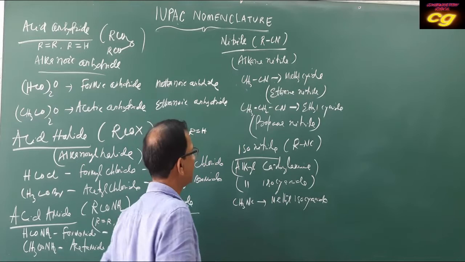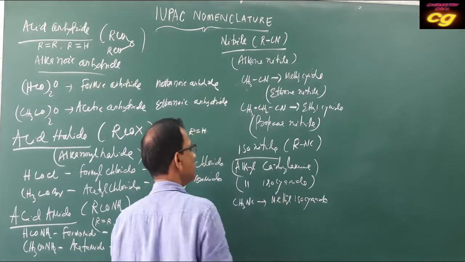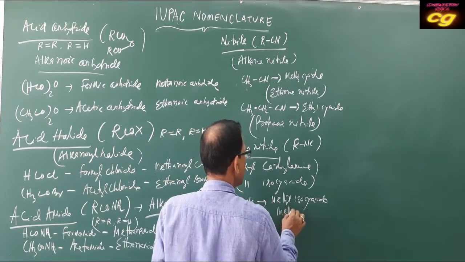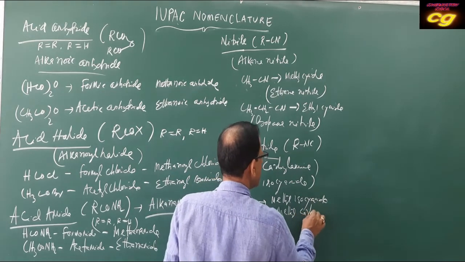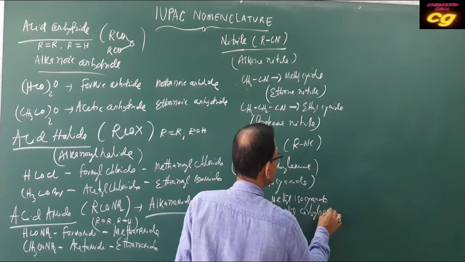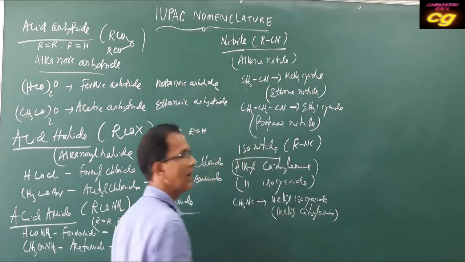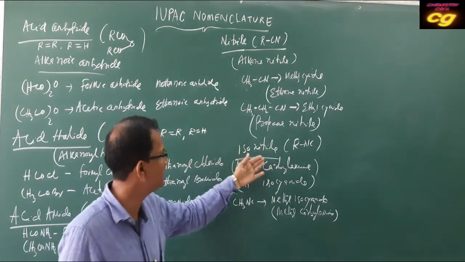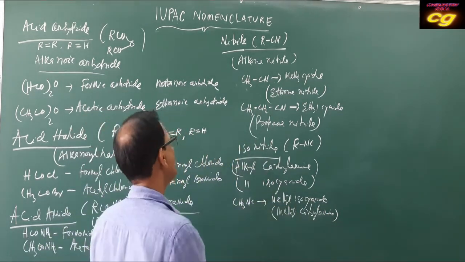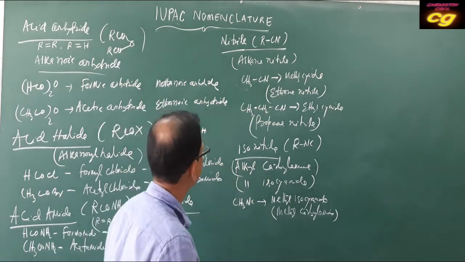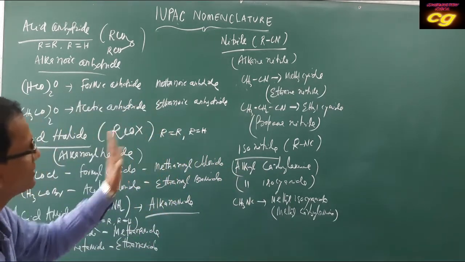Methyl isocyanide is also called methyl carbylamine, so isonitrile is also called carbylamine. Like this you will practice. So this is about nitrile and isonitrile.